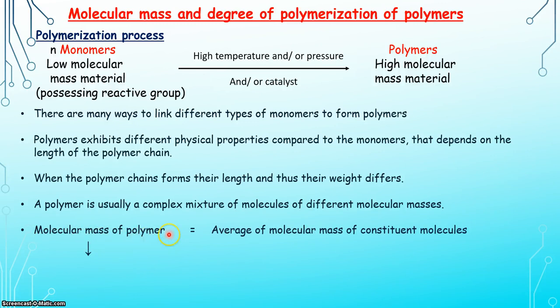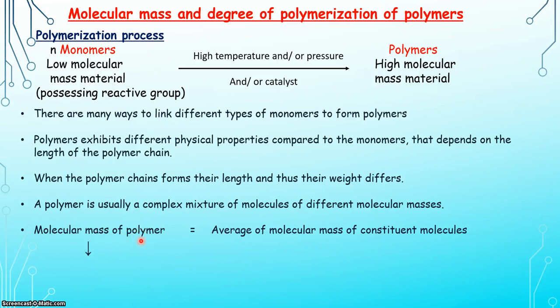Molecular mass of polymer. What is this molecular mass of polymer? It is the average of molecular mass of constituent molecules. So what is there in the polymer? In the polymer there is a long continuous chain of monomers. That means the average of molecular mass of constituent molecules of monomers gives us the molecular mass of polymers.